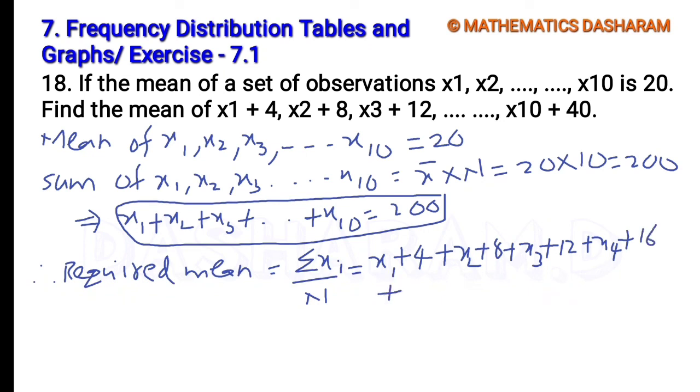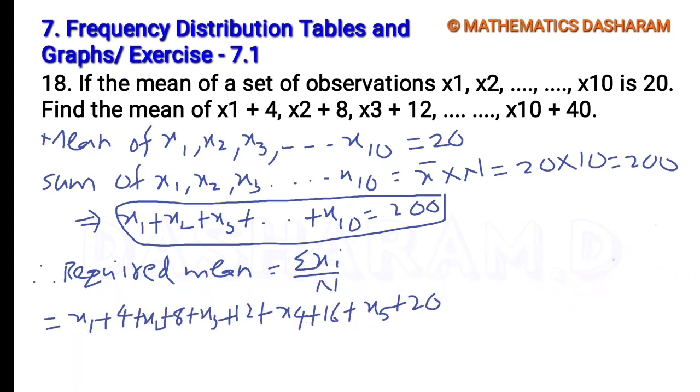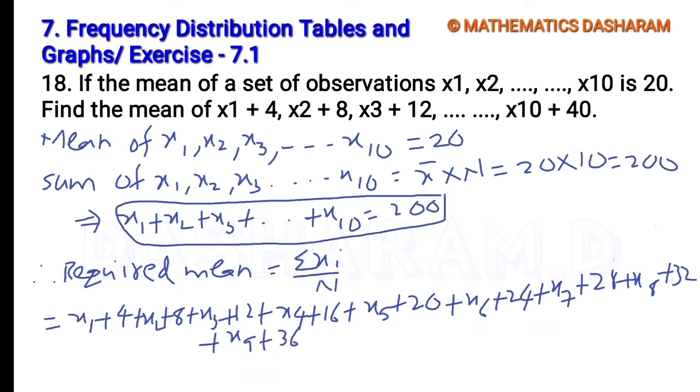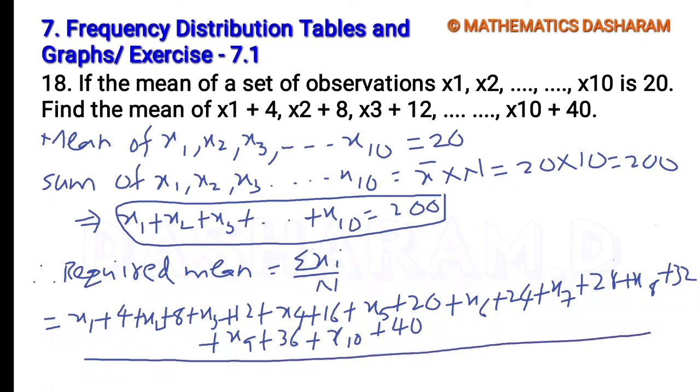Next x5 plus 20, x6 plus 24, x7 plus 28, x8 plus 32, x9 plus 36, and the last one x10 plus 40, divided by the total number of observations. Same 10 observations.